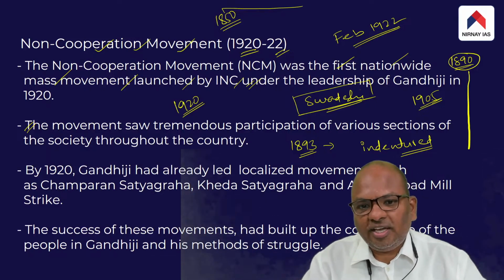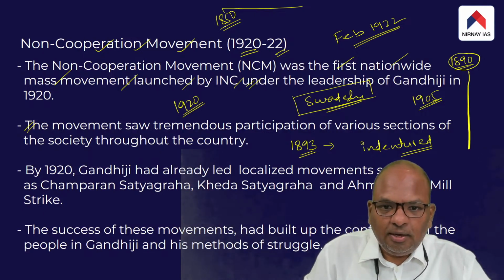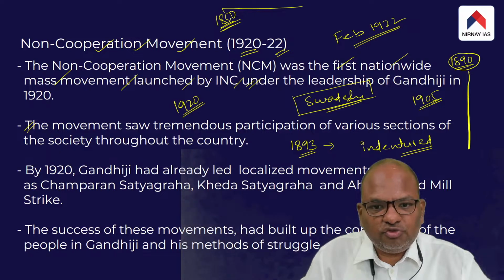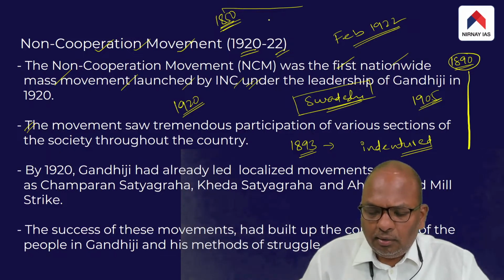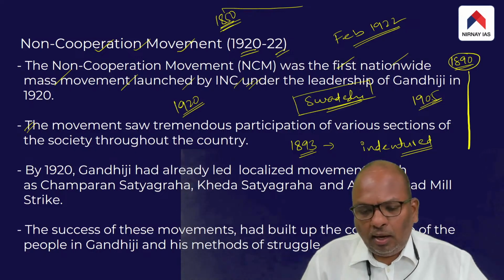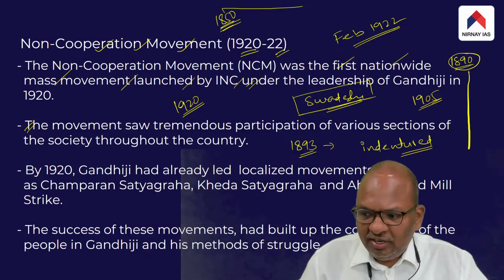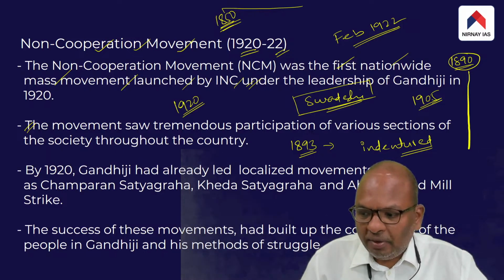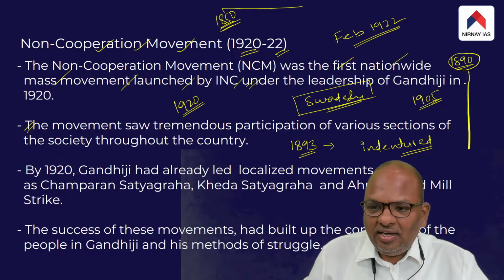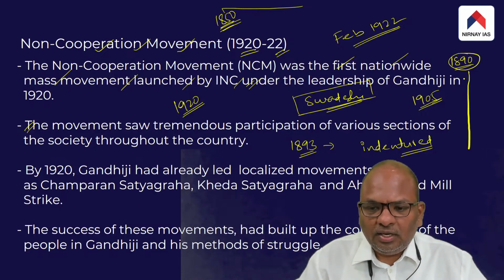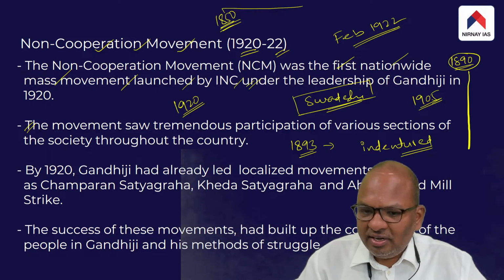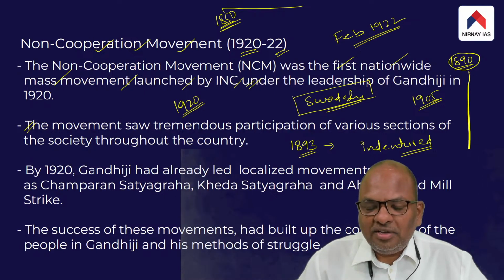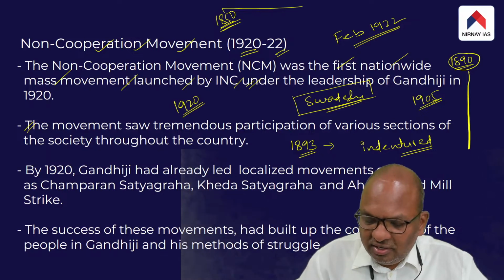Let me repeat the point once again. From the 1850s itself, a large number of Indians were taken to South Africa and made to work as agricultural laborers. By 1890, there was a considerable Indian population in South Africa, but those Indians were not treated properly. They were being subjected to racial discrimination.